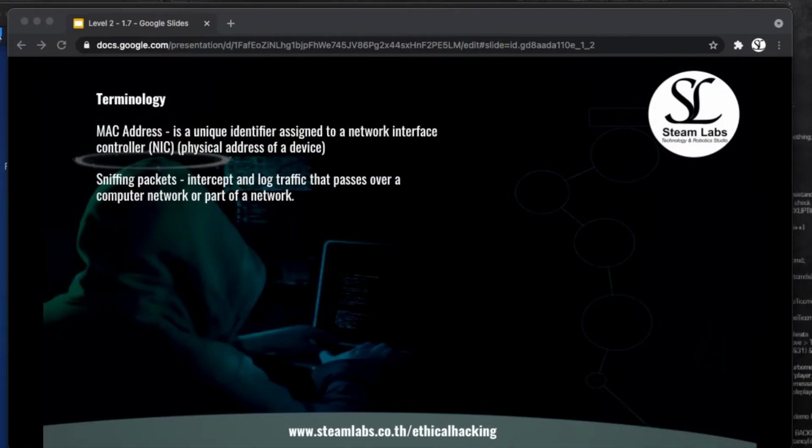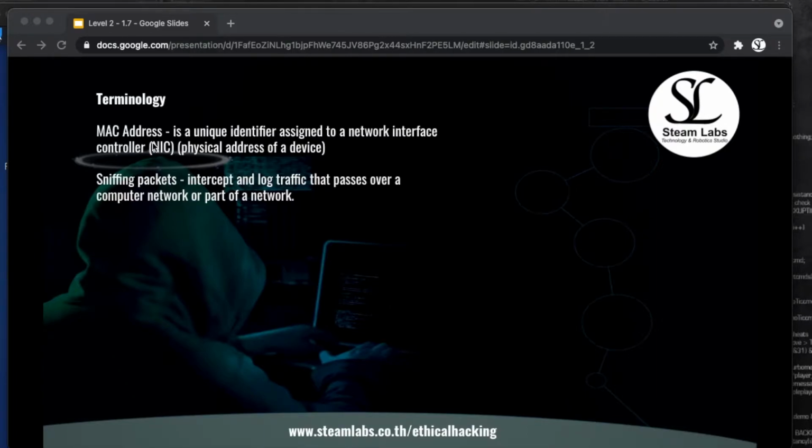Some prior knowledge before we get started is MAC addresses and sniffing packets. So why do we want to know this information before we start today's video, and how are we going to be referring to it? We are going to be talking a lot about ARP scans, TCP half-open port scans, and TCP three-way handshakes, sniffing packets using Wireshark and the terminal, and we're going to keep asking, can we identify the MAC address of different